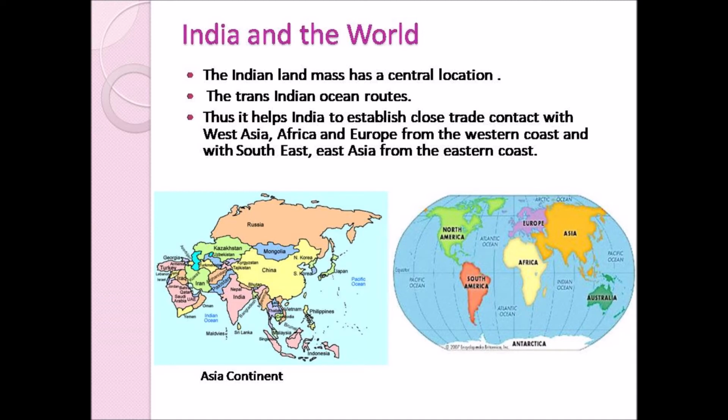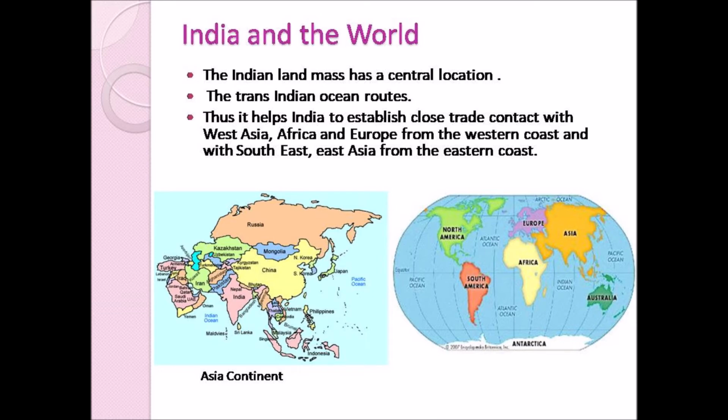India and the world. The Indian landmass has a central location. As we can see in this map here, India is located in the central part of the world, and it also has a coastline of about 6100 kilometers, as we have seen in the previous part. So therefore this facilitates trade and transport.